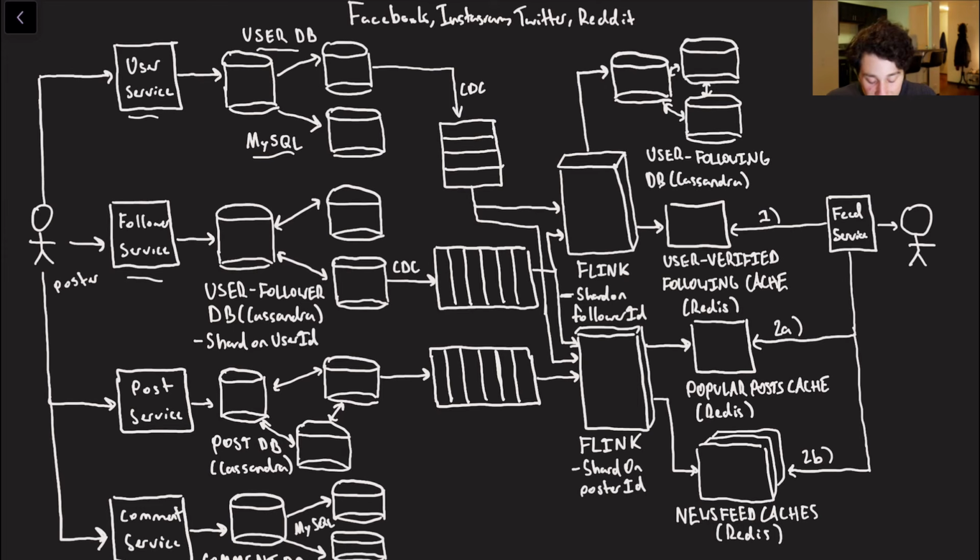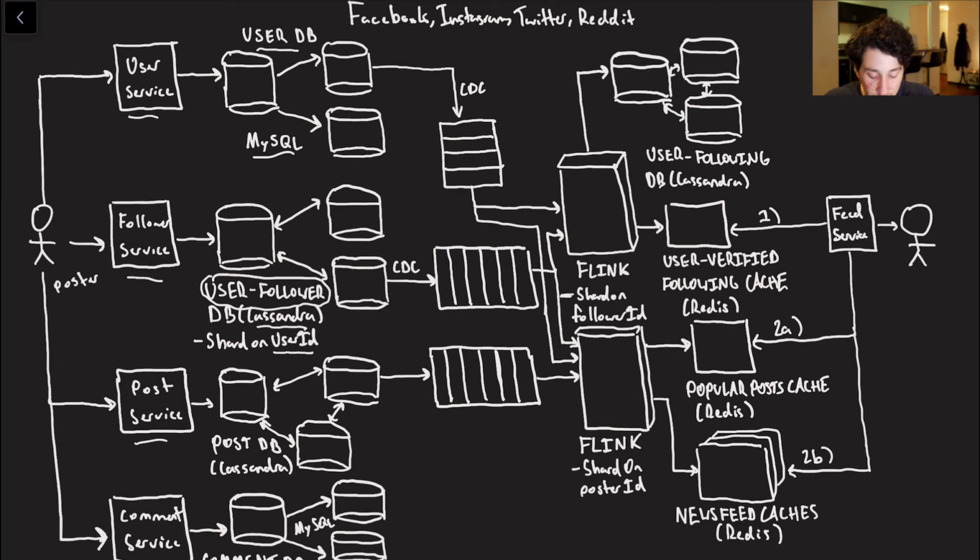The next thing that I'll cover is our follower service. So the follower service, as we mentioned before, is going to be in Cassandra, or at least the follower DB is. I wanted the user follower DB, where basically for a given user who follows them, to be our source of truth, the reason being that we could then stream those changes right into our Flink node for eventual delivering of posts. I also noted that we should be sharding on our user ID here. If you recall, our schema is literally going to be user ID, follower ID, security permission. Hopefully that makes some sense.